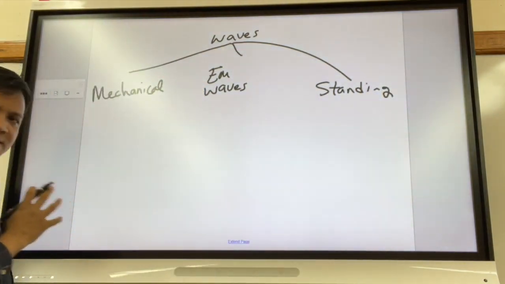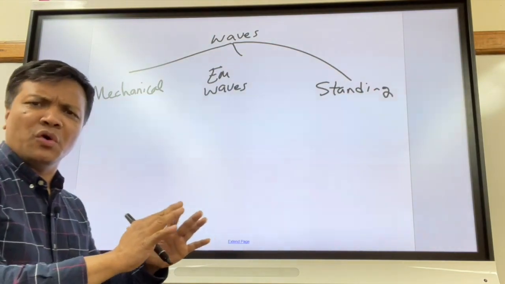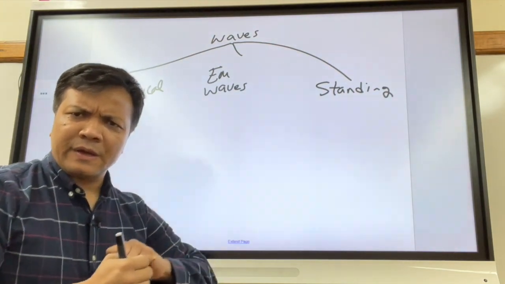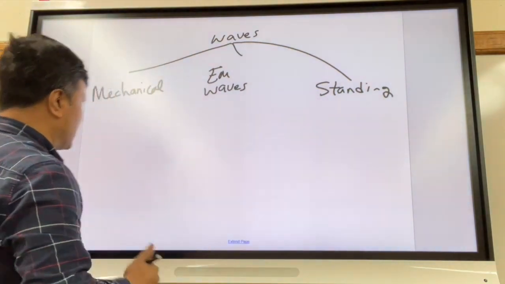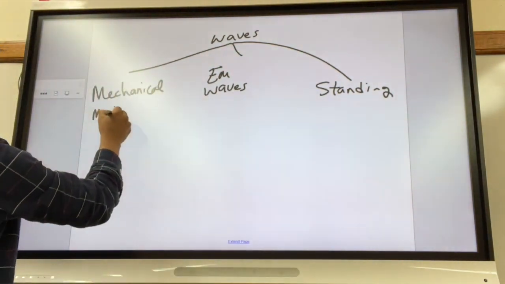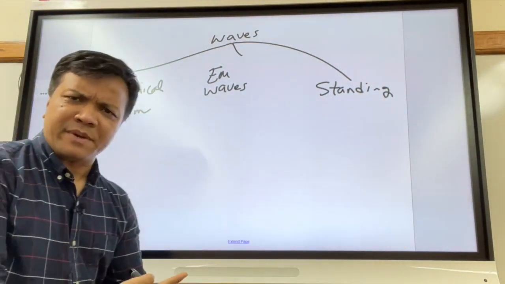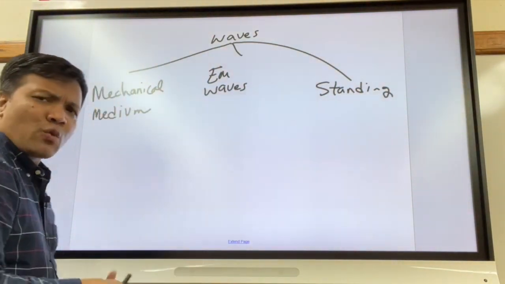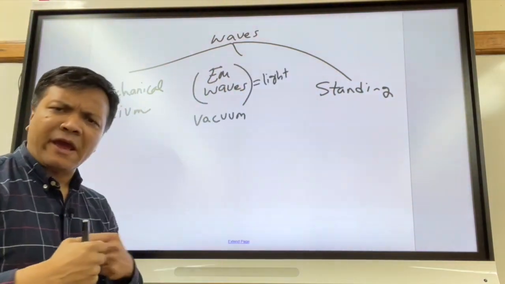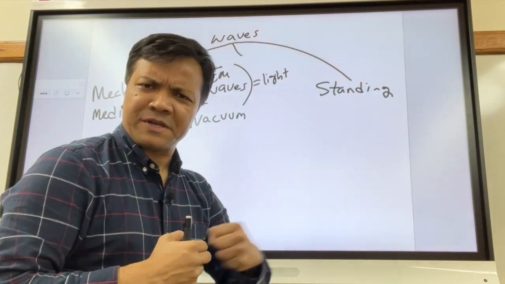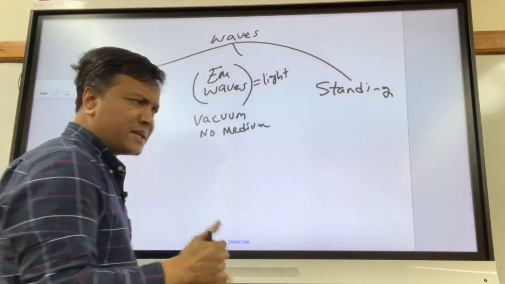All right, so what is a mechanical wave? Mechanical waves need a medium. You need a medium to move the information or energy from one location to another location. So yes, you need a medium. The EM waves, you don't need a medium, but it also works in a vacuum. What are EM waves? EM waves are light. It can carry information or energy in the vacuum. Standing waves need a medium.